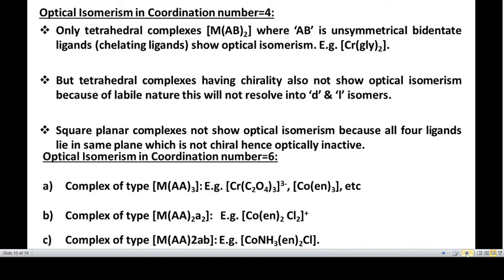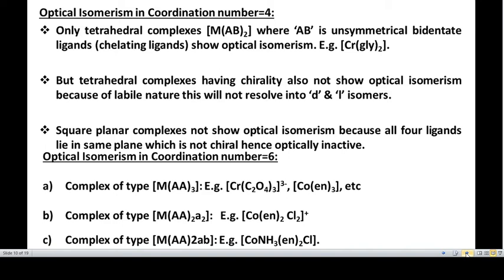In the example, if you take glycinate as a ligand, which is a bidentate ligand, we can see optical isomerism. It is a type MAB2. But some tetrahedral complexes having chirality do not show optical isomerism because of their labile nature, and will not resolve into D and L isomers.